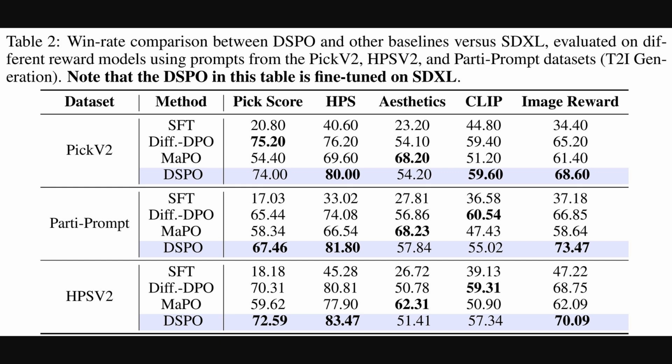The previous table showed direct score preference optimization's strength against Stable Diffusion version 1.5. Now, Table 2 extends this, comparing win rates when these methods are applied to SDXL. That's another powerful text-to-image diffusion model. Across datasets like PIC-V2 and Party Prompt, and using familiar reward models such as Human Preference Score V2 and CLIP, direct score preference optimization consistently shows high performance, often leading the pack with those bolded numbers. This adaptability to different base models like SDXL really highlights the robustness of the direct score preference optimization approach, which cleverly aligns model objectives using score matching, a method that helps the AI learn the underlying patterns of preferred images.